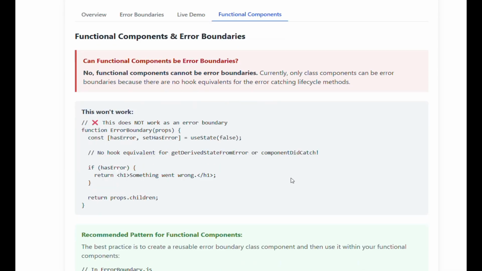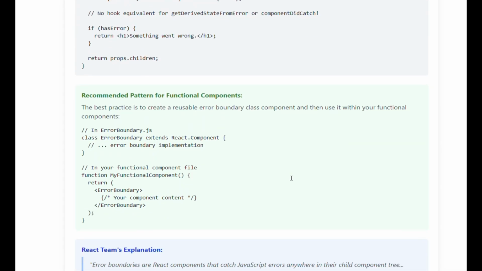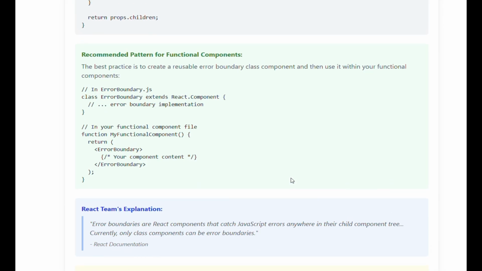This does not work as an error boundary. Recommended pattern for functional components: the best practice is to create a reusable error boundary class component and then use it within your functional components. The React team's explanation: error boundaries are React components that catch JavaScript errors anywhere in their child component tree. Currently, only class components can be error boundaries.